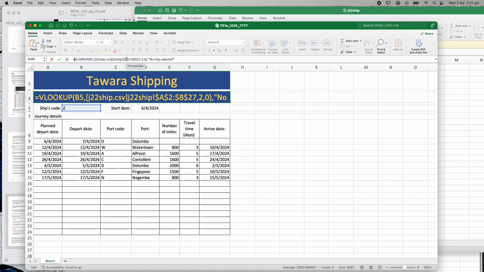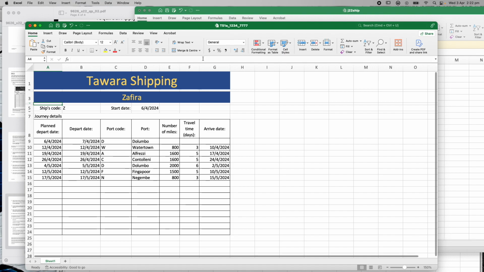So I need to use in here an IFERROR, brackets. So now it's going to say if there's an error, in other words, if this lookup doesn't work, then you're going to print out no ship selected. Otherwise, it'll print the name of the ship from the VLOOKUP. So that should be correct right now. I think we've got the right amount of brackets. Let's hit enter. And it's given me Zafira.